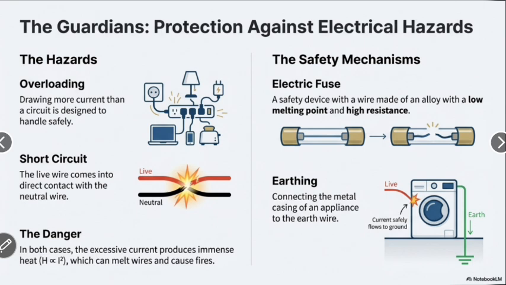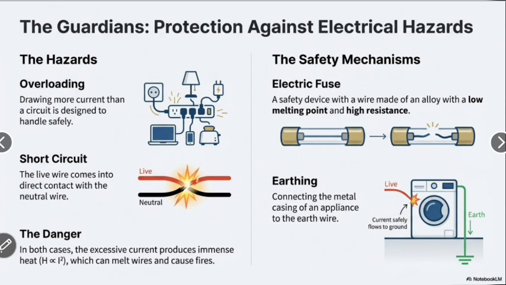The danger: in both cases, the excessive current produces immense heat. Heat is directly proportional to the square of the current, which can melt wires and cause fires.